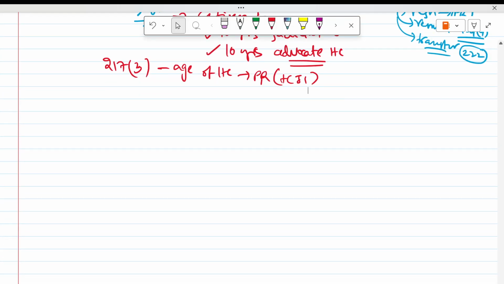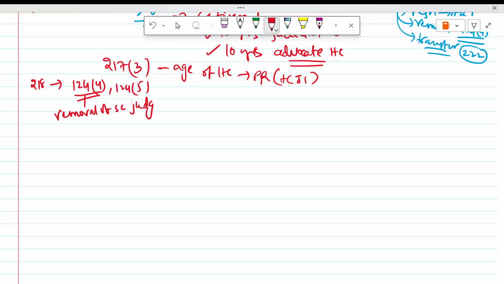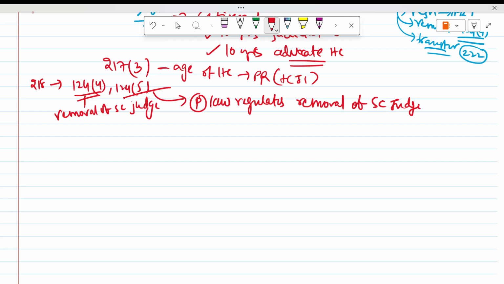Then Article 218 is very simple. Article 218 says 124.4 and 124.5. 124.4 is removal of Supreme Court judge. 124.5 is Parliament by law regulating removal of Supreme Court judge. So these two apply to the High Court also.